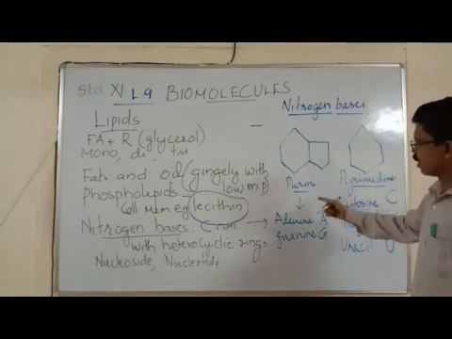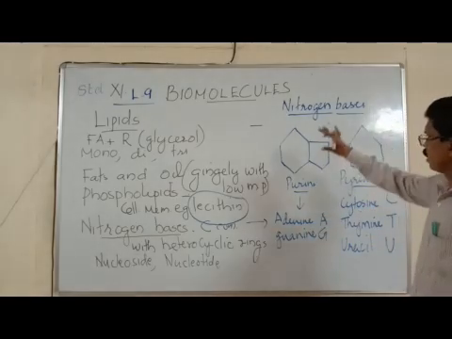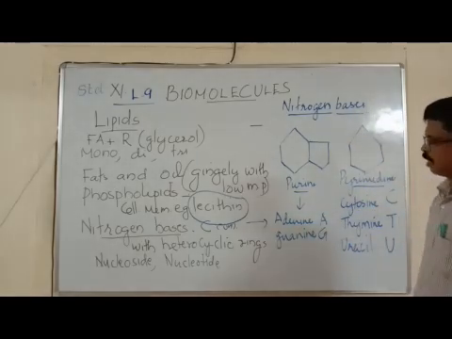Purine is a double ring heterocyclic compound: adenine, guanine. So these are the introductory points about the nitrogen base.